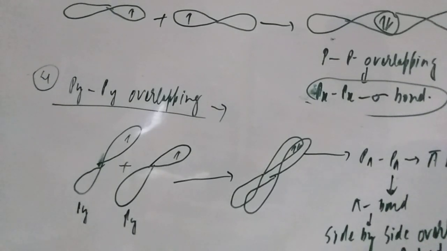So this is side by side overlapping. Because of side by side overlapping, they are forming the pi bond. Now if you are going for the Z, this is the only probable type of overlapping. Next, there will be sigma and pi bond. Suppose this is the sigma bond and here is the pi bond.